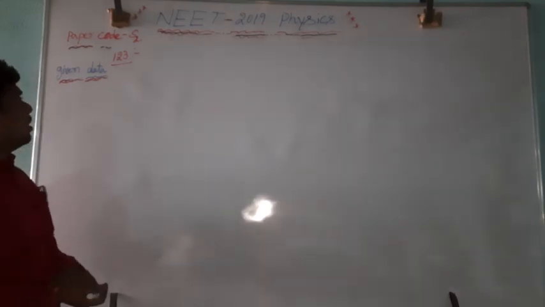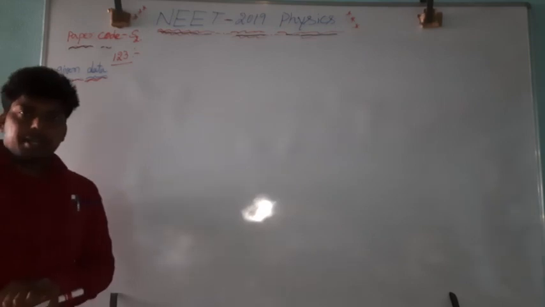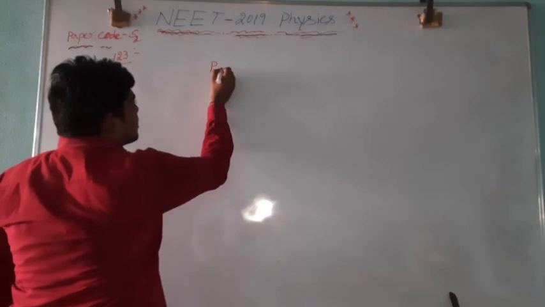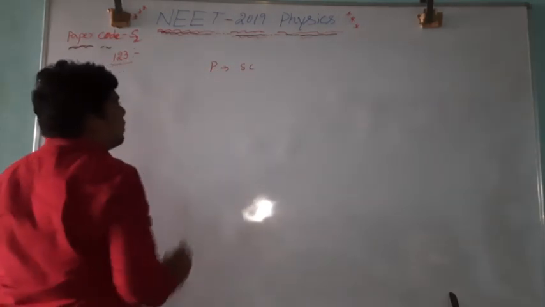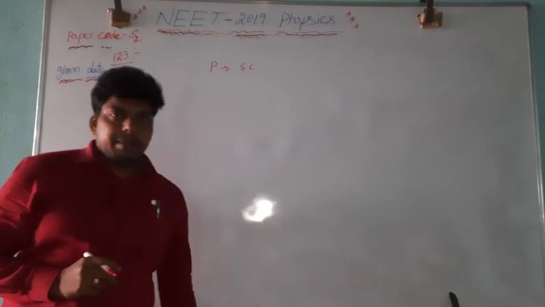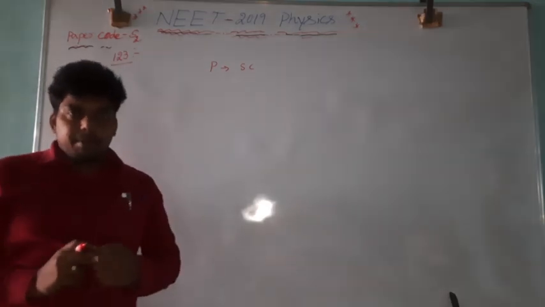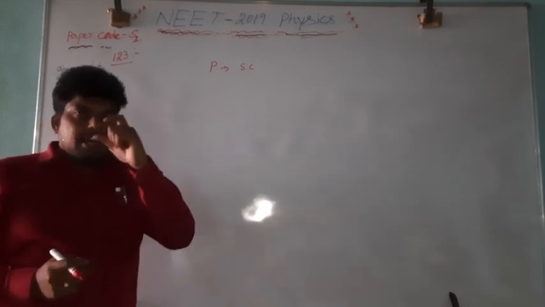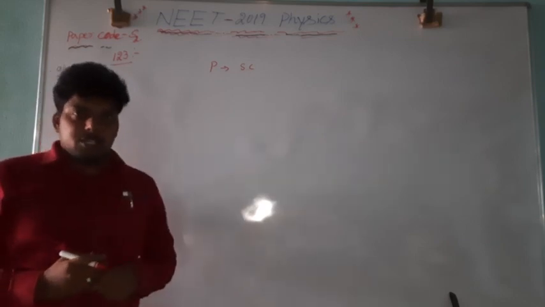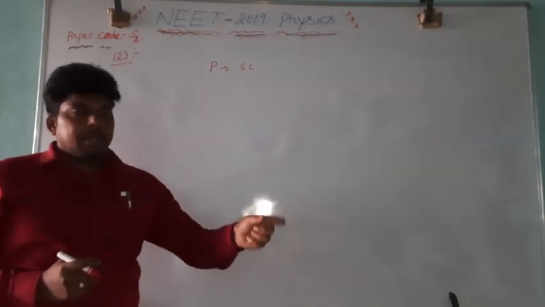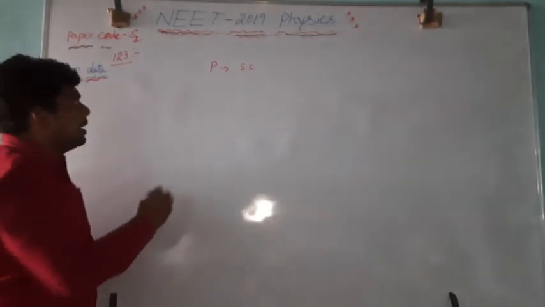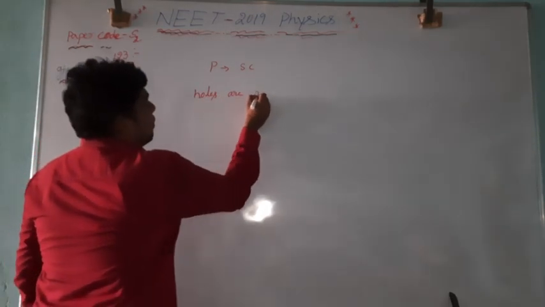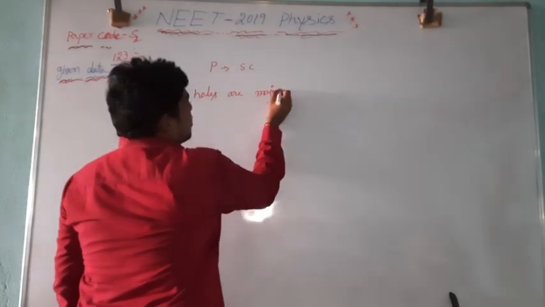Now the question number is 123. This is a direct question. They have given the p-type semiconductor. There are two types of semiconductor, one is n-type, another one is p-type. Here they have given the p-type semiconductor. P-type semiconductor has holes as the majority charge carriers. In the n-type, electrons are the majority carriers, but in the p-type, holes are the majority charge carriers.